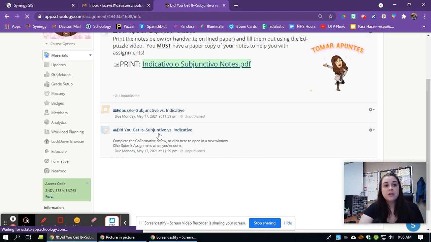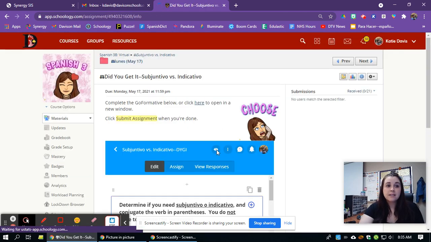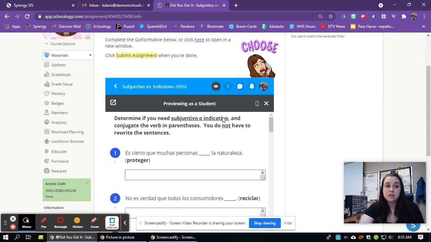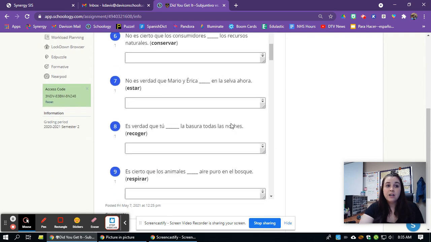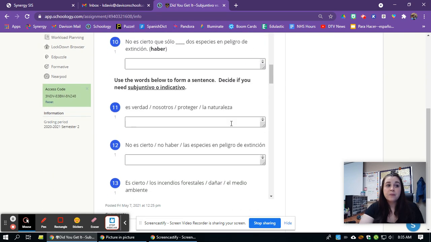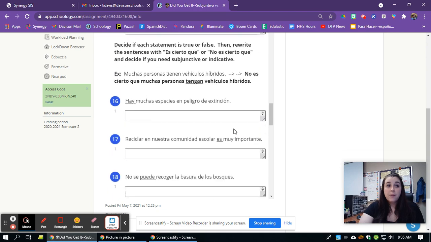And then you'll do the Did You Get It on Go formative, where you will be practicing between the two, subjunctive or indicative. You'll decide which one to use. Very straightforward. Conjugate the verb that's in parentheses here in either preterite or imperfect. This section, you're going to write the full sentence using subjunctive or indicative, depending on what you're starting with. And then this last one here, you're going to be reading the statement and deciding if it's true or if it's not true. Es cierto que or no es cierto que. Use cierto for this section instead of verdad.